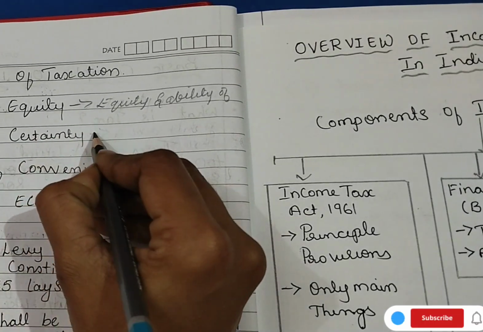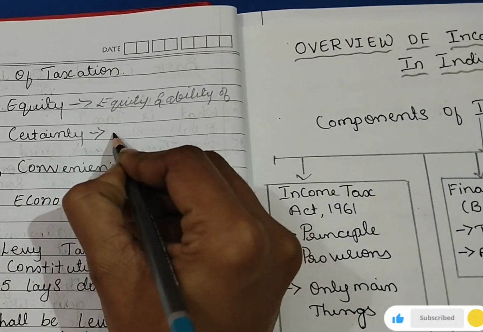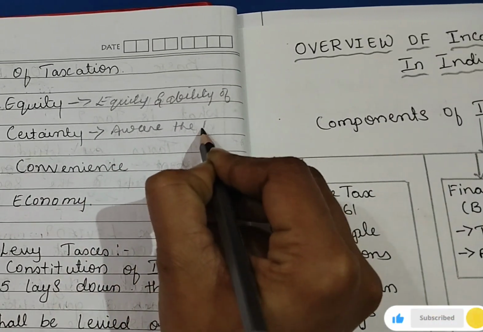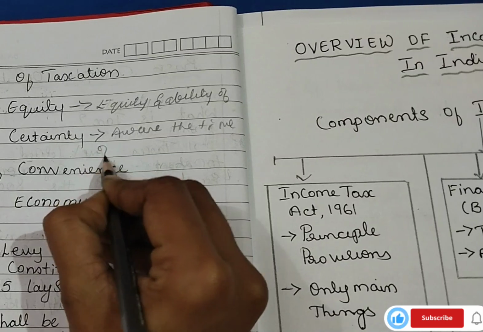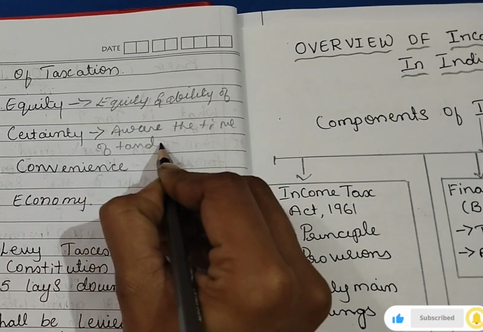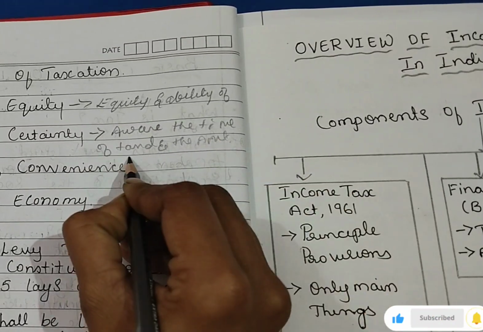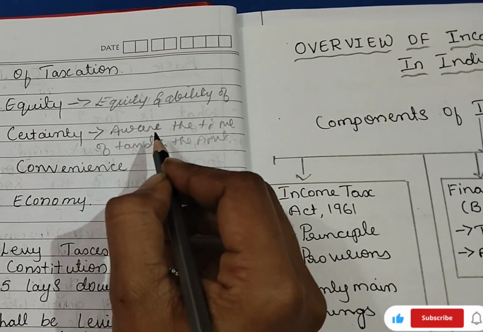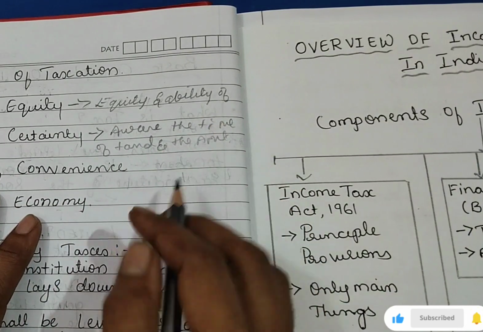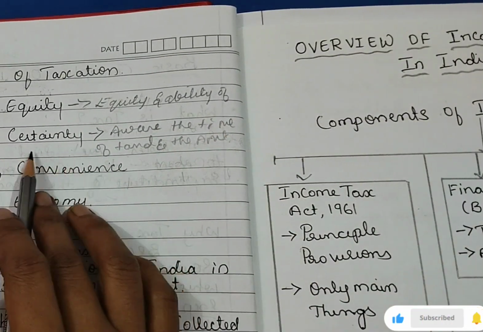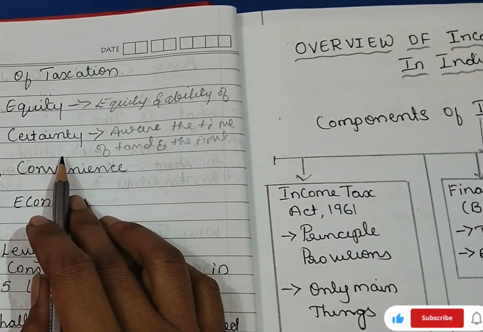Canon of certainty. Certainty says the taxpayer should be aware of the time of tax, and the amount should be known in advance. So then the taxpayer can keep the tax balance ready. That's why certainty means the tax is not arbitrary, right?